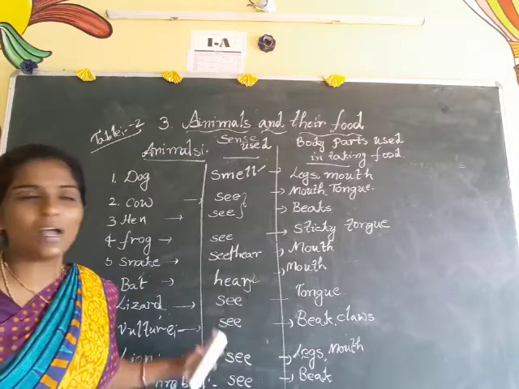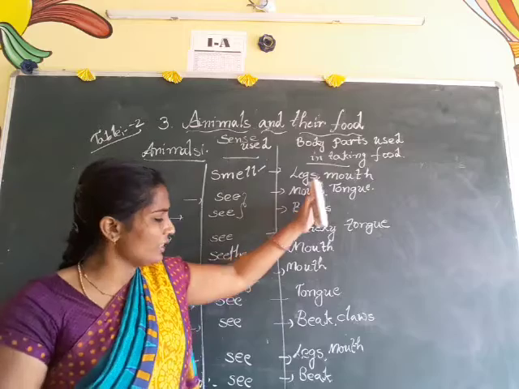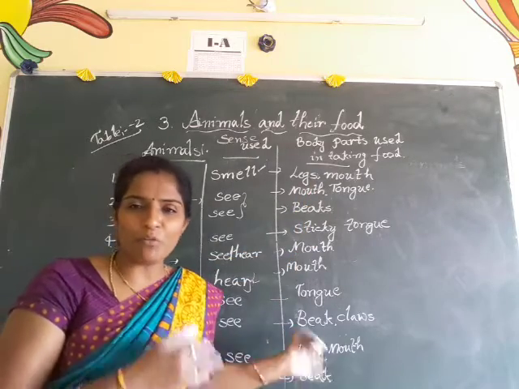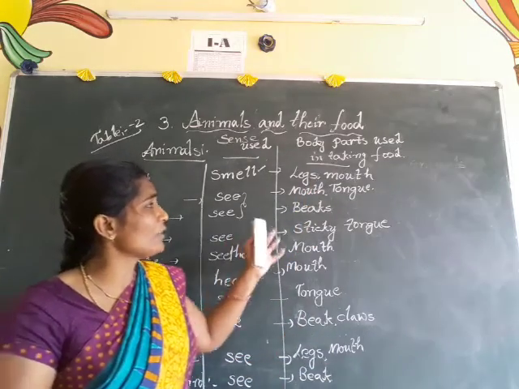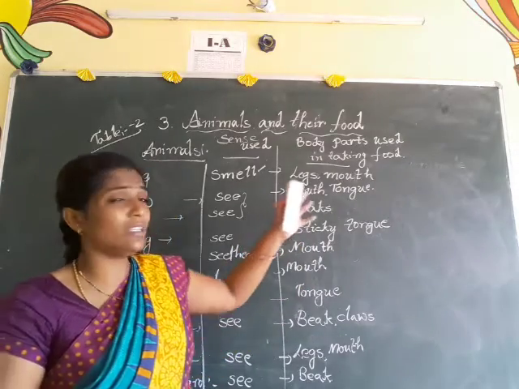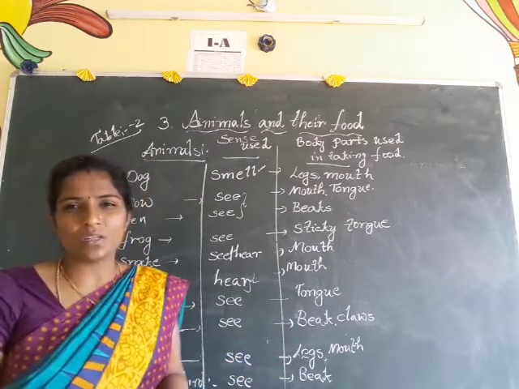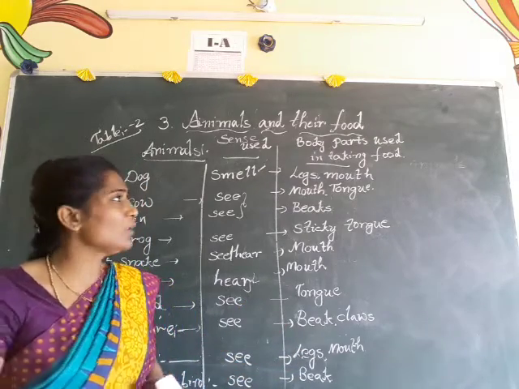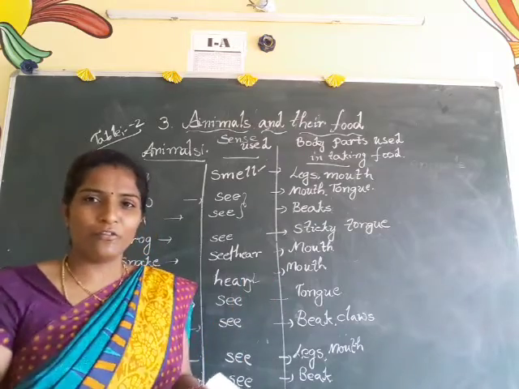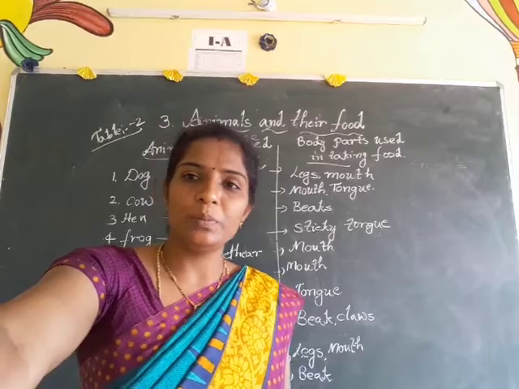These senses are highly developed in them, and they are using different types of body parts. Some of the animals are using legs and nose, some are using beak, some are using a sticky tongue, and some of the birds are using claws. Different body parts they are using while taking the food. So I hope you all understood about this table too.